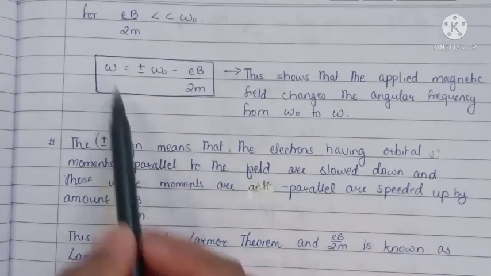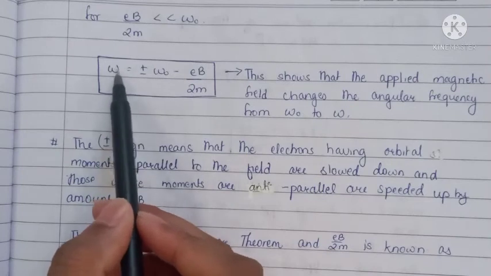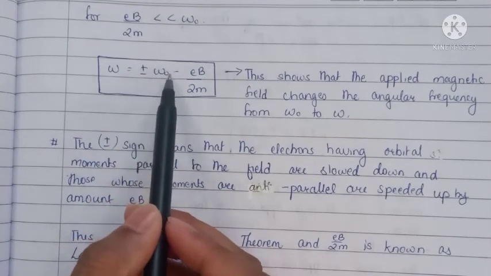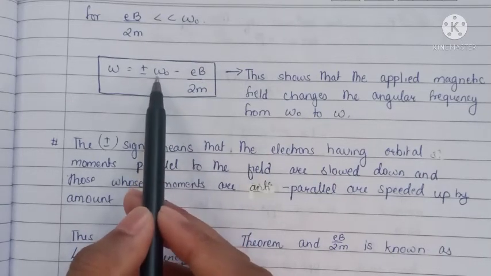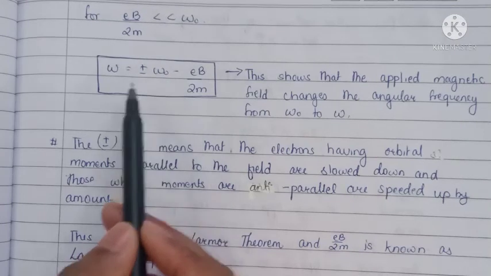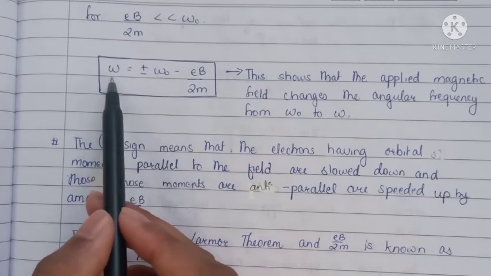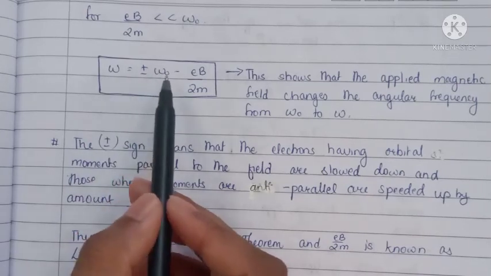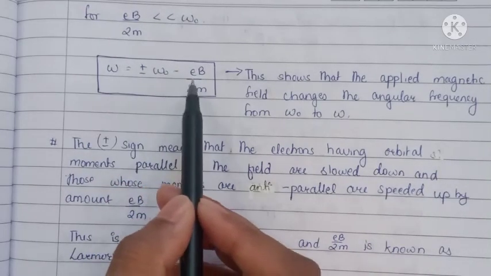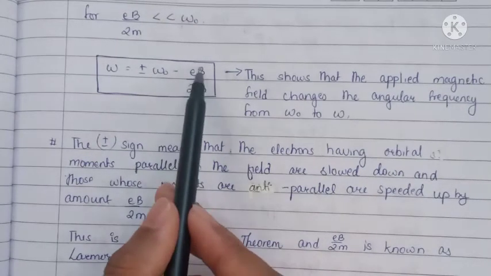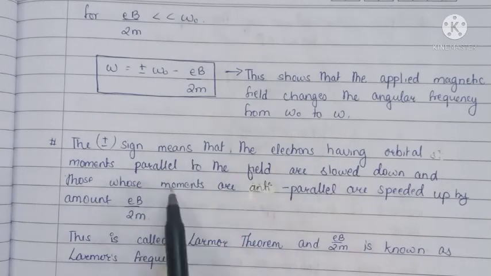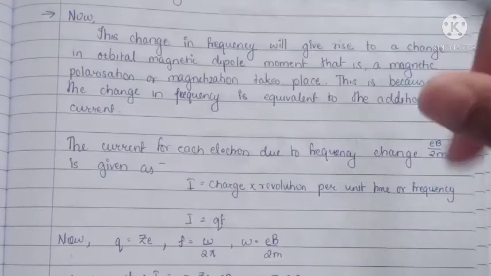Now we look at the equation, omega is equal to plus minus omega naught minus E B by 2m, where omega naught is the frequency in the absence of the magnetic field and omega is the frequency in the presence of the magnetic field. So the frequency is changed by E B by 2m, and this E B by 2m is called the Larmor frequency.